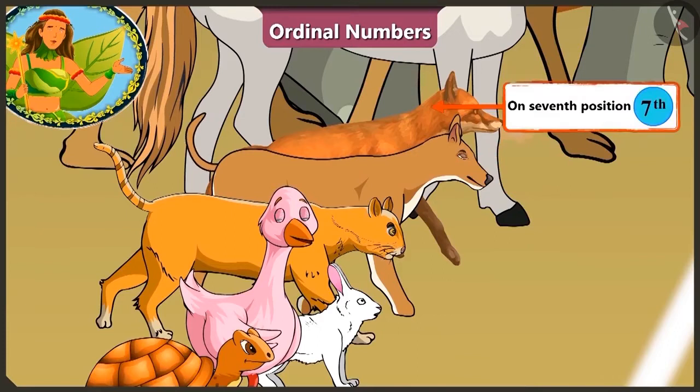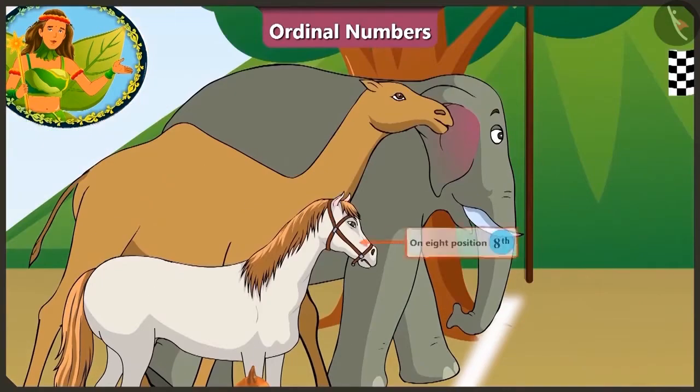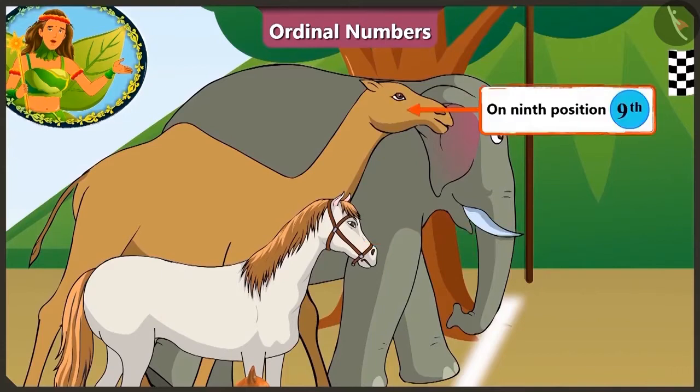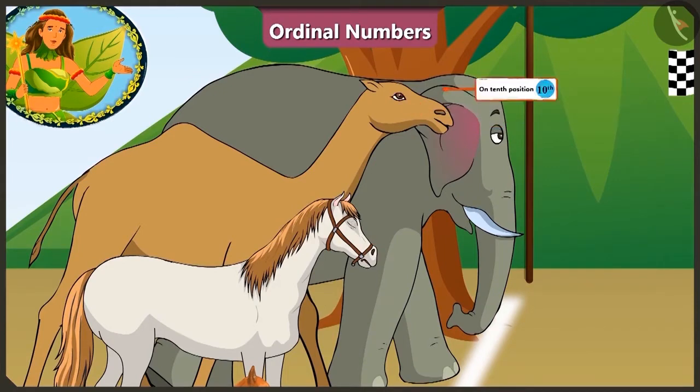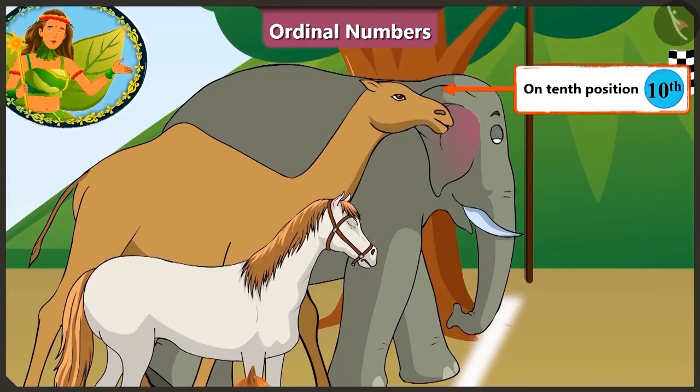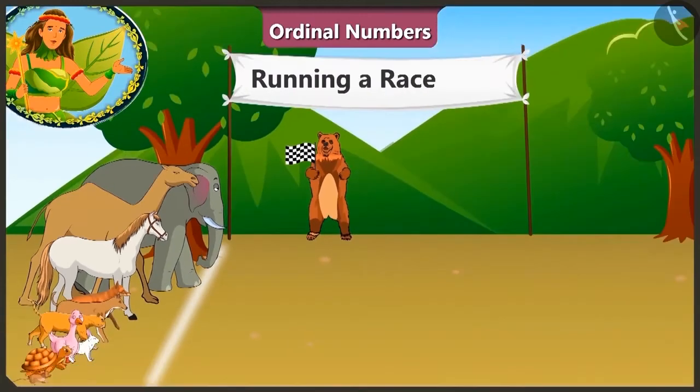On the seventh position, there is the fox. Horse on the eighth. And who is here on the ninth position? So tall. Hey, this is the camel. And standing at last, on the 10th position, is the elephant. They are all set for the race.